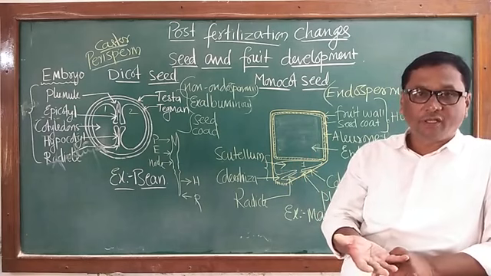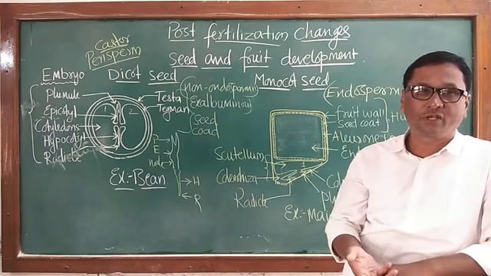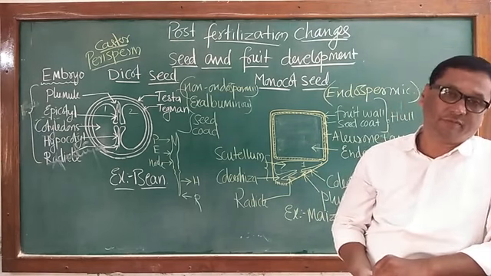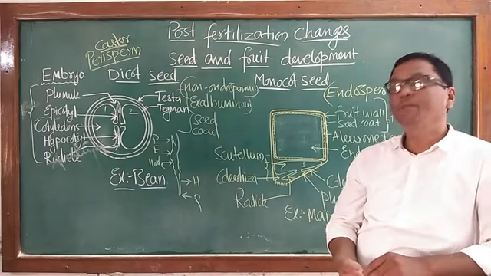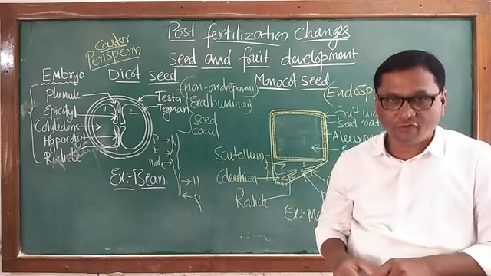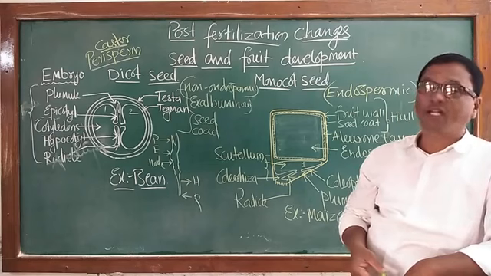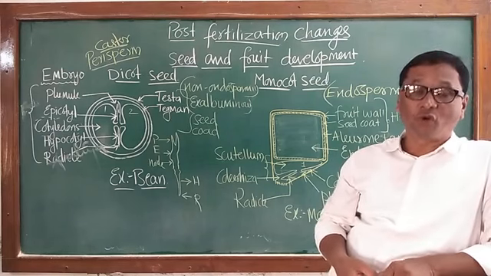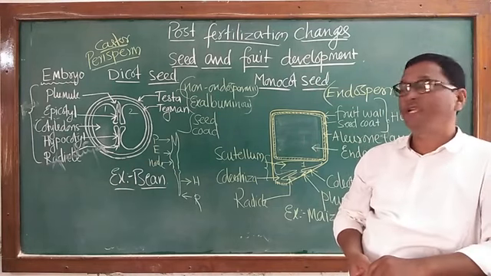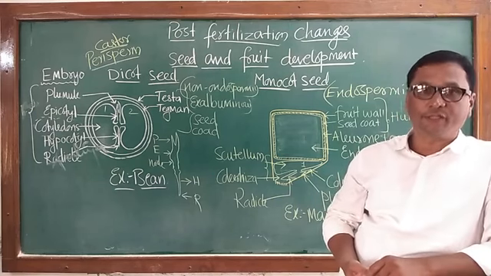Then fifth, the seeds develop special structures in them, maybe the pappus, calyx or the light weight of the seeds, the dormant embryo. All these structures help the seed and the fruit to get dispersed from one place to another place. So in this way, with the completion of the formation of fruit and seed in the ovary and studying the significance of the fruit and seed, we complete the sexual reproduction in angiosperms.